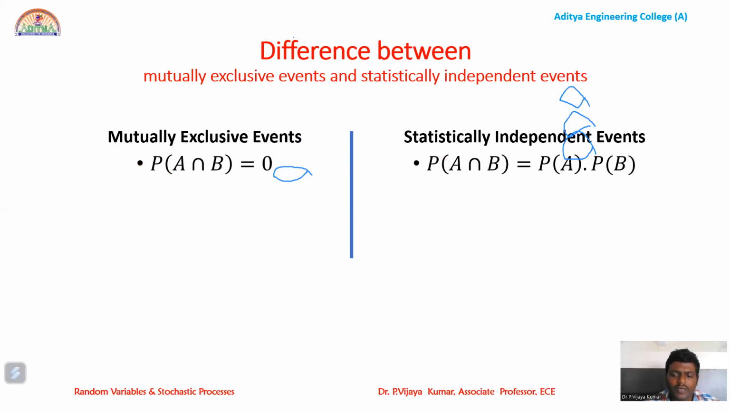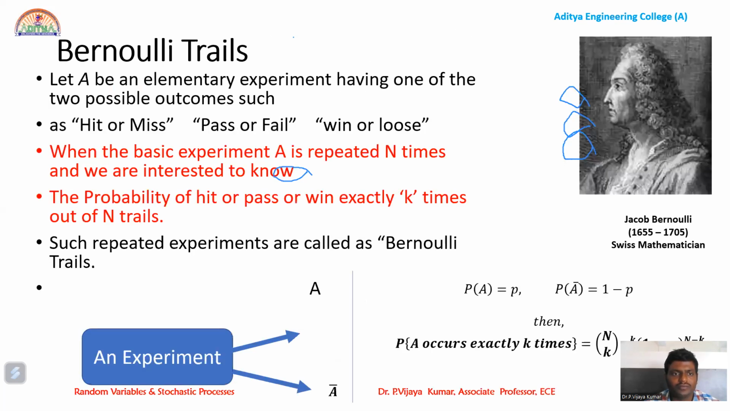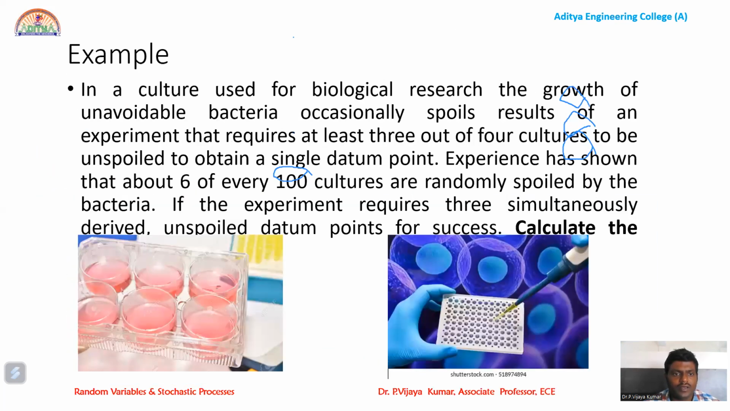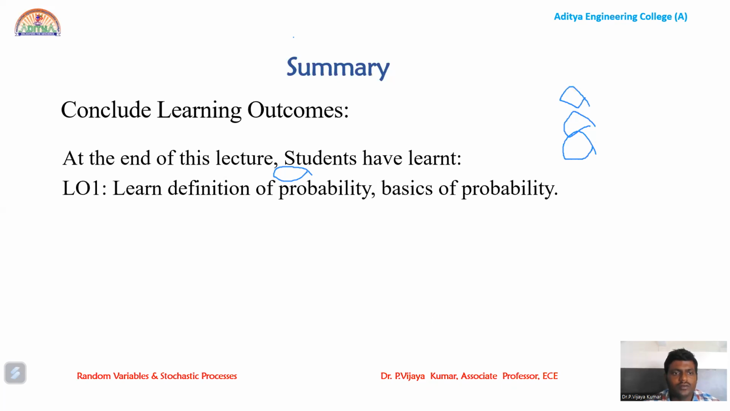There is a mathematical difference between mutually exclusive events and statistically independent events. For mutually exclusive events, the condition is P of A intersection B is 0. For statistically independent events, P of A intersection B is P of A into P of B. At the end of this lecture, the student will be able to learn the definition of probability and some basics of probability. Thank you.